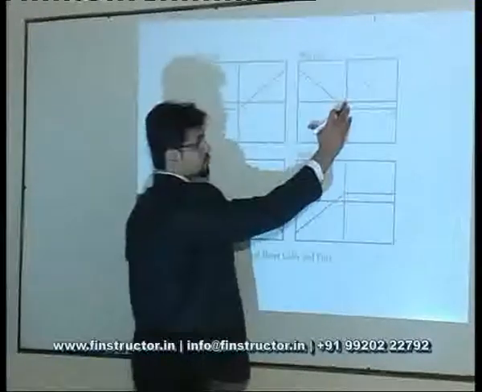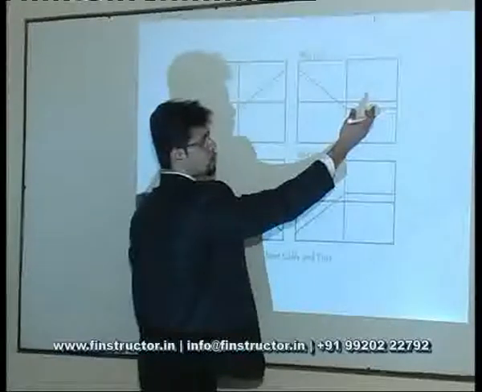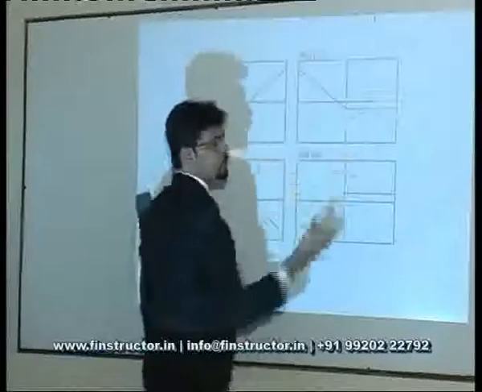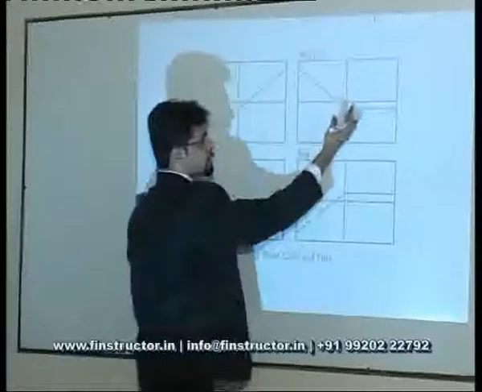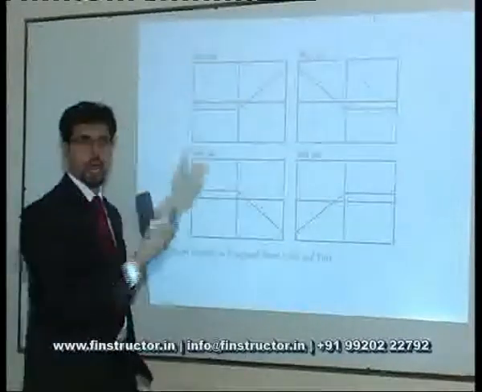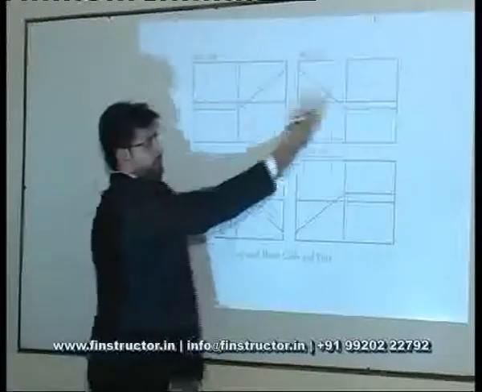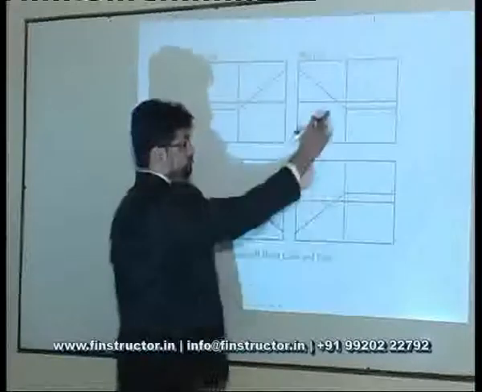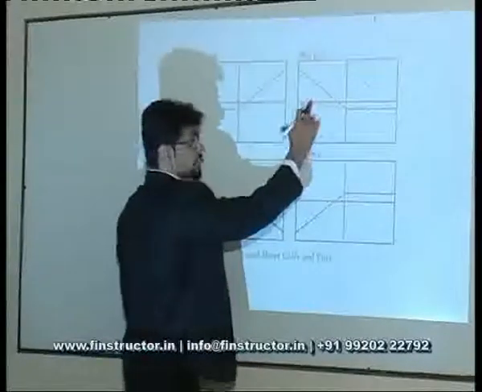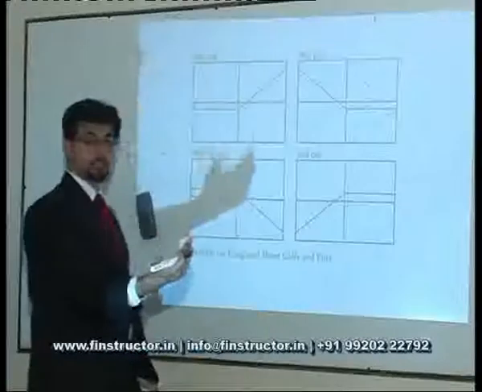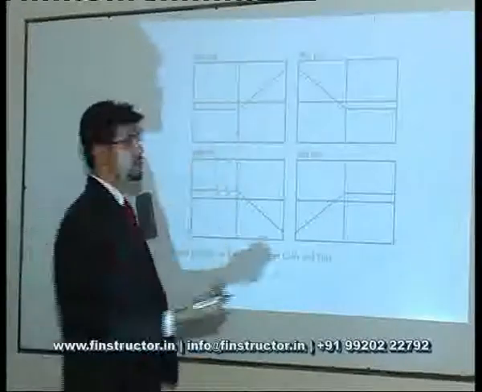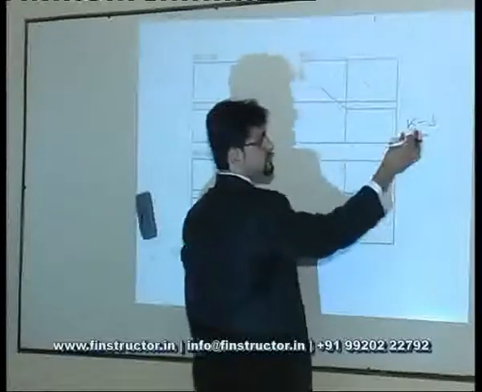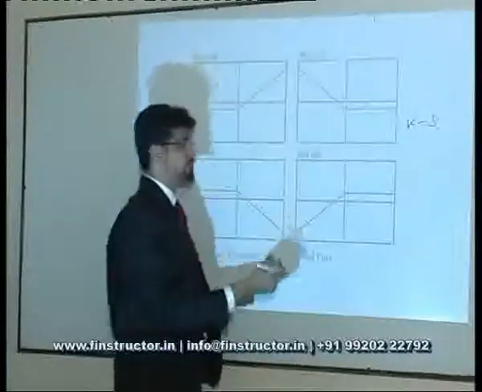So if the spot is greater than the strike in the case of a put option, I will not exercise the option. Whatever premium I had paid upfront would be my overall loss. If the spot is below the strike, I would exercise my option, sell it to him at a higher price, and buy it from the market at a lower price. To whatever extent the spot is lower than the strike would determine my profits. For a put option, my payoff is equal to K minus S. K is the strike price, S is the current spot price.